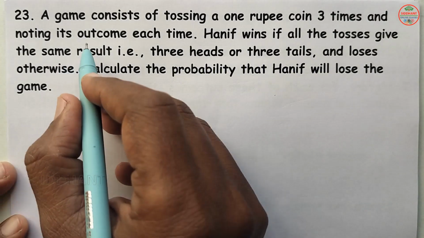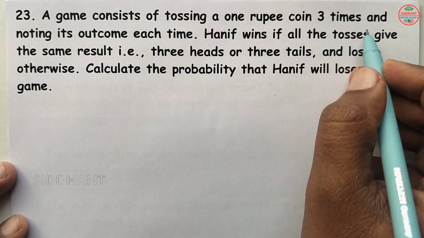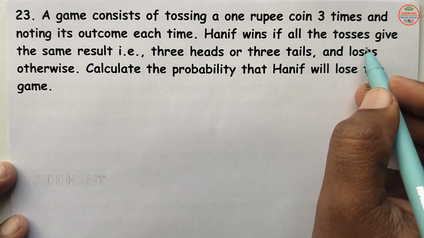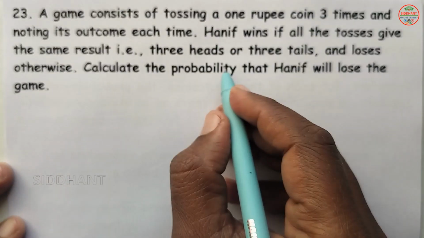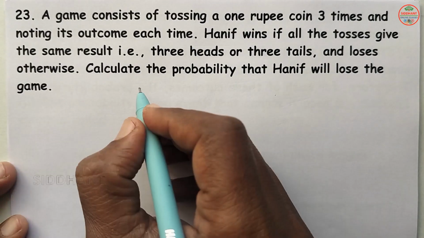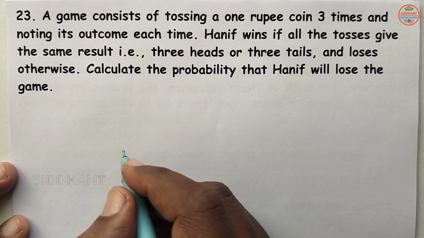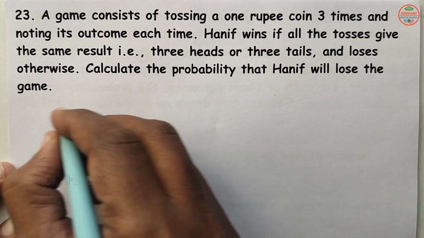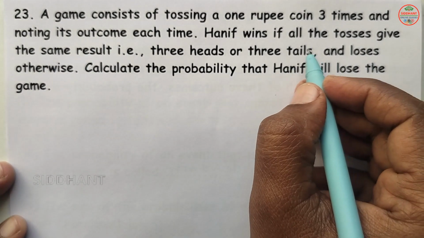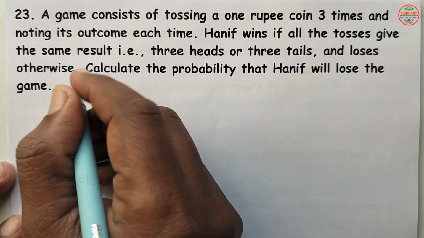Question number 23. A game consists of tossing a 1 rupee coin 3 times and noting its outcome each time. Arif wins if all the tosses give the same result, 3 heads or 3 tails, and loses otherwise. Calculate the probability that Arif will lose the game. So here, Arif is going to toss the 1 rupee coin 3 times. First we are going to see the total outcomes here.